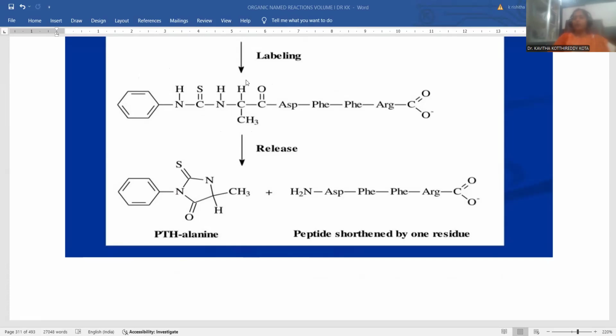Up to the C double bond O fraction, can you notice what amino acid it could be? This is the alanine fragment. Wherever you notice NH2, CH, CH3, COOH present as such, that is called the alanine amino acid, right? Whenever the alanine amino acid fragment is taken into consideration, here the fragmentation takes place. Edman reagent is more specific for N-terminal fragmentation, toward the nitrogen side only.